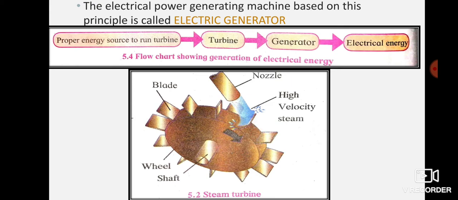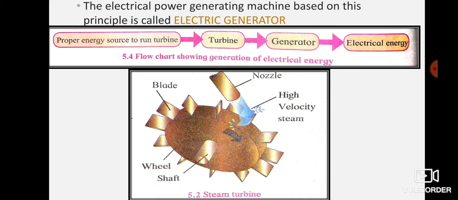When the turbine rotates, it will have kinetic energy, which in turn rotates the magnet in the generator. So when the generator rotates, it produces electrical energy. Now here again we say steam is used, which is under high pressure. So we require a proper energy source to run the turbine. Do you understand?